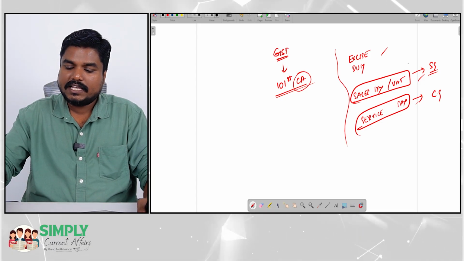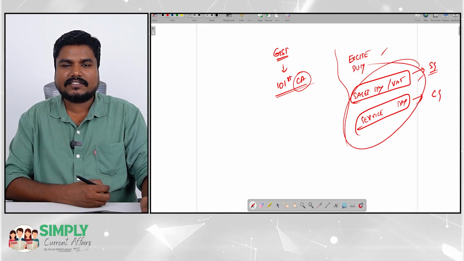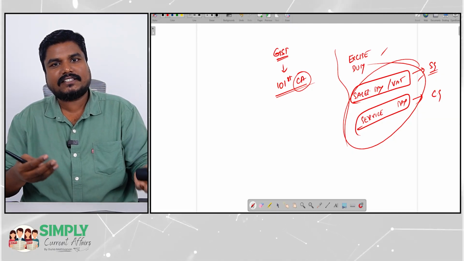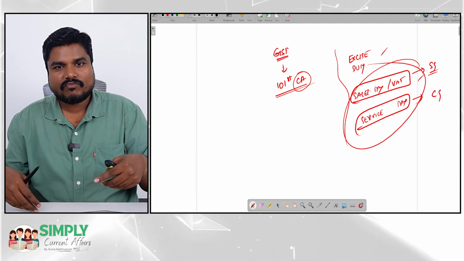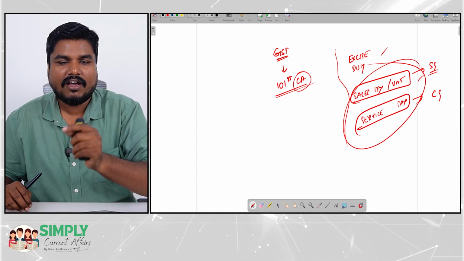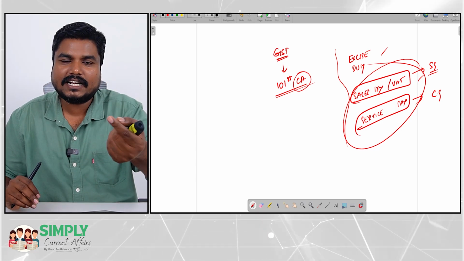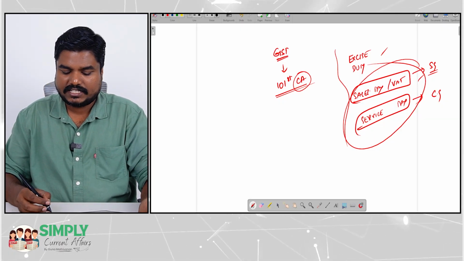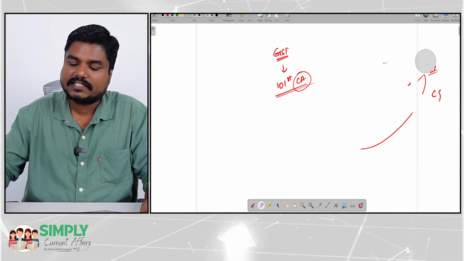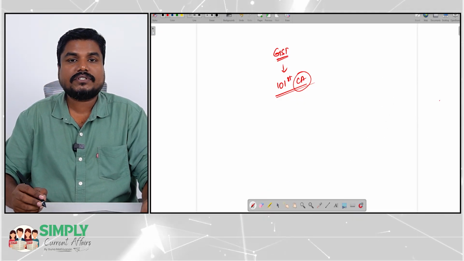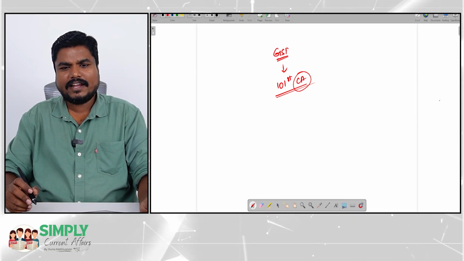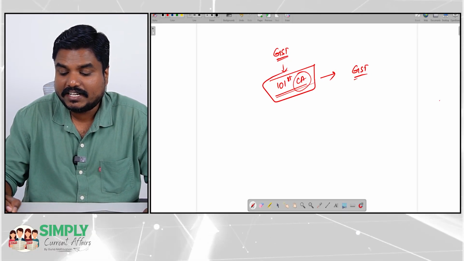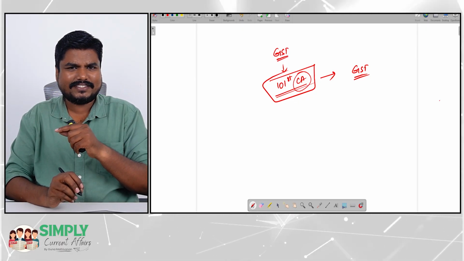Now GST has replaced most of the indirect taxes. GST has subsumed sales tax and service tax. That means the taxation powers of the state government and central government are getting affected. The federal feature is getting changed. That is why the introduction of GST warranted a constitutional amendment. Right? In this constitutional amendment, GST was defined. What is GST?